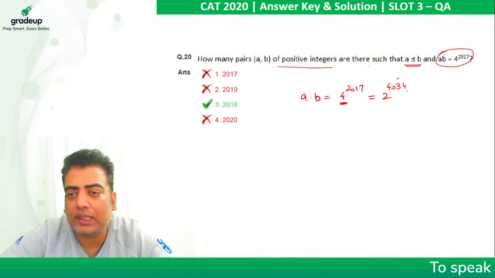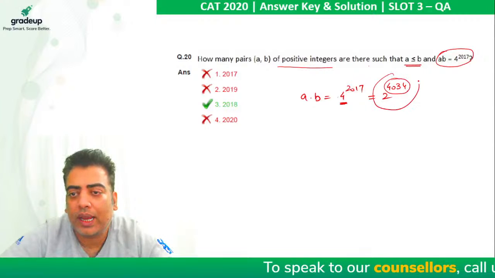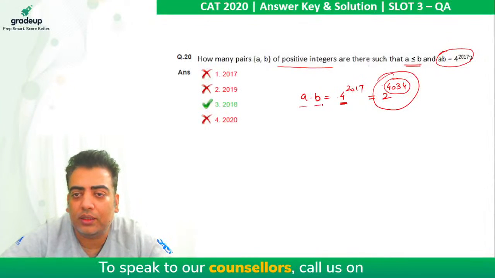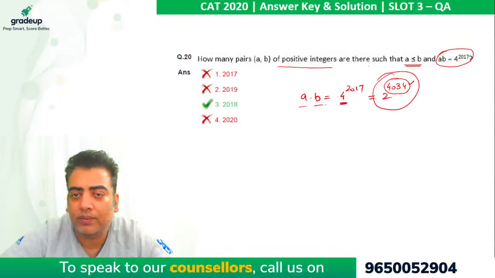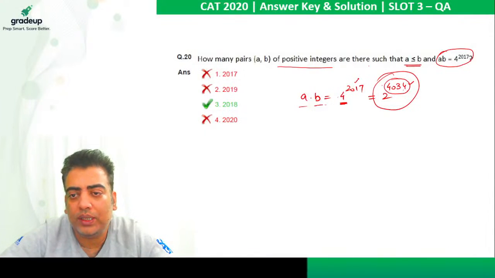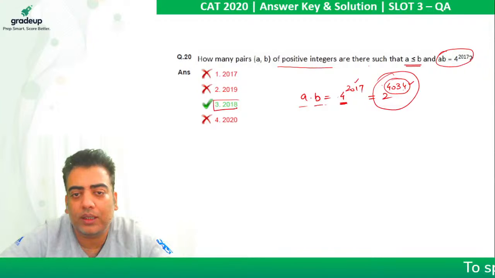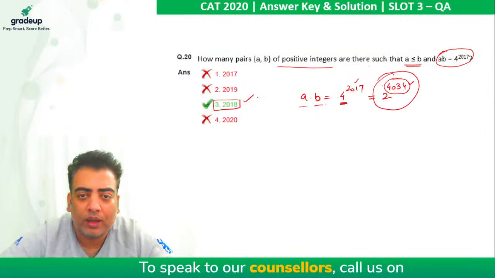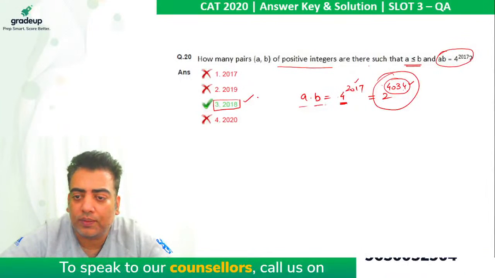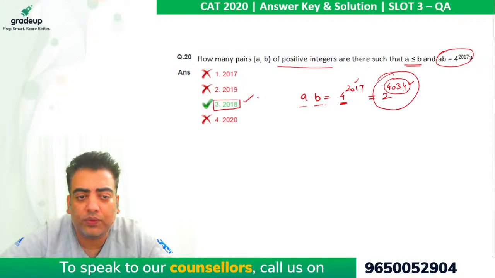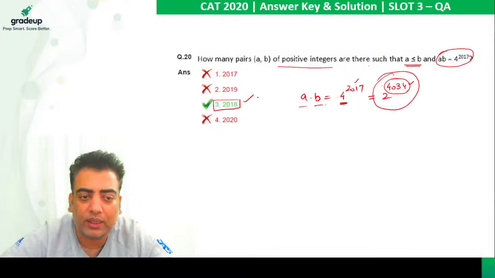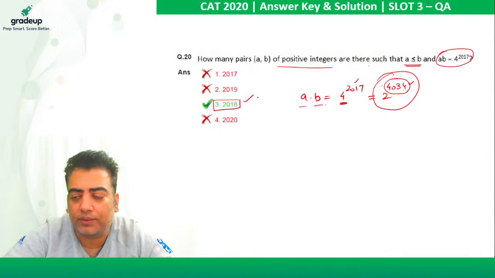So the number of ways in which this number can be written as a product of two factors is equivalent to power divided by 2 plus 1. Right, so 4034 divided by 2 is 2017, plus 1 comes out to be 2018, which is option 3. A very direct question which is discussed in almost each and every class of number system, specifically when we are discussing the concept of factors. This question is always done.